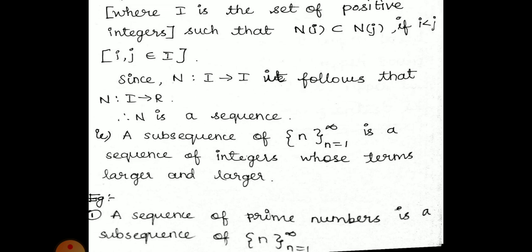From the whole set we have to take some numbers. Suppose it starts from 2, 3, 5, 7, you can take a subsequence as 3, 5, 7 or 3, 5, two elements only. So that is called a subsequence of prime numbers.